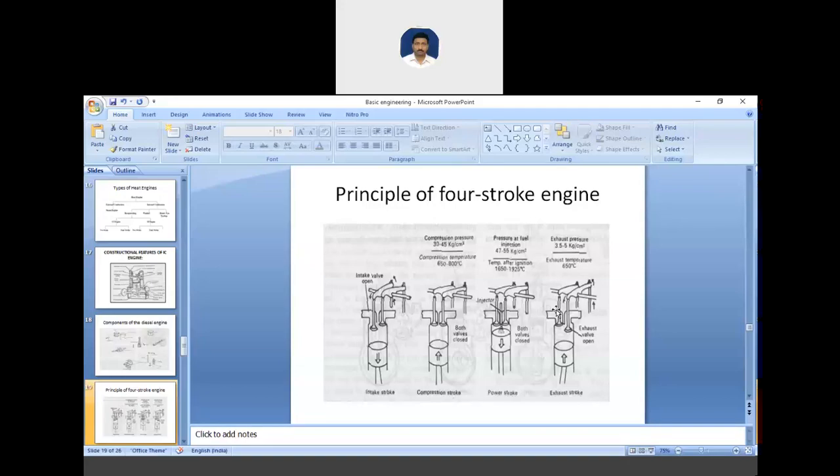Have you understood the suction stroke, compression stroke, and what happens in the power and exhaust stroke? How this four-stroke engine works? Shall we continue further? Yes, understood.